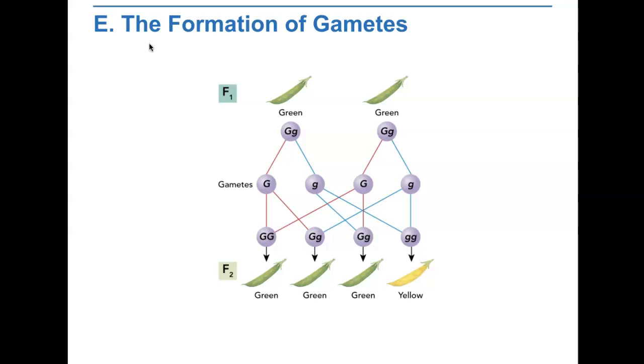Let's assume, as Mendel might have, that the F1 plants inherited an allele for green pods from one green parent and one for yellow pods from the yellow parent. Because the allele for green pods is dominant, all the F1 plants have green pods. During gamete formation, the alleles for each gene segregate from each other so that each gamete carries only one allele for the gene. Thus, each F1 plant produces 2 kinds of gametes, those with the green pod allele and those with the yellow pod allele.